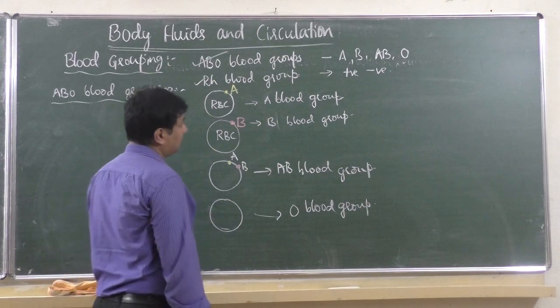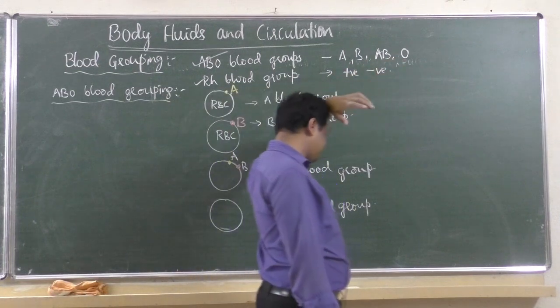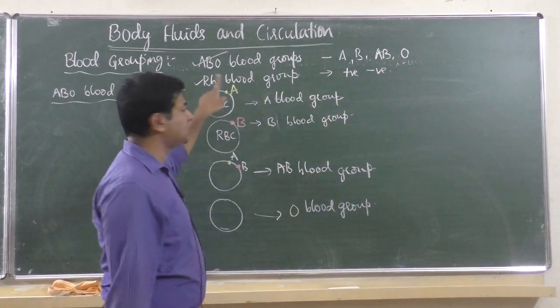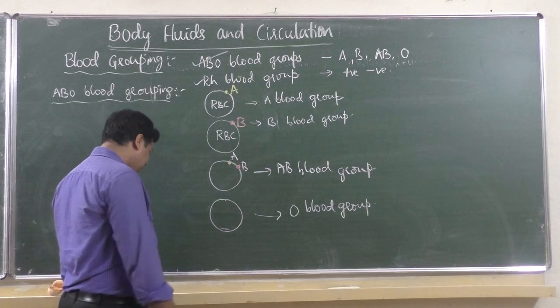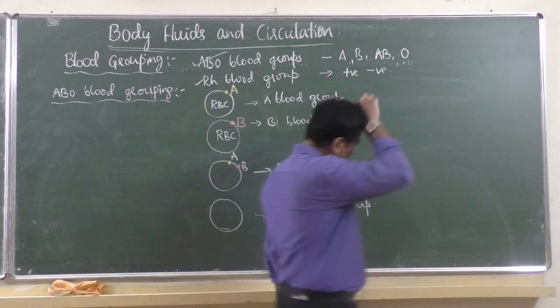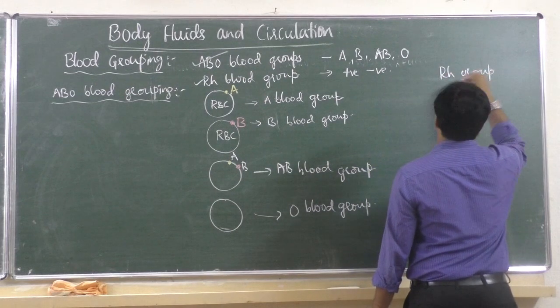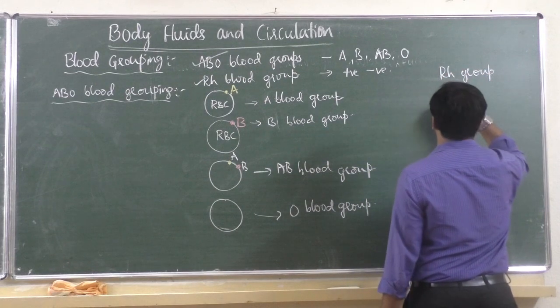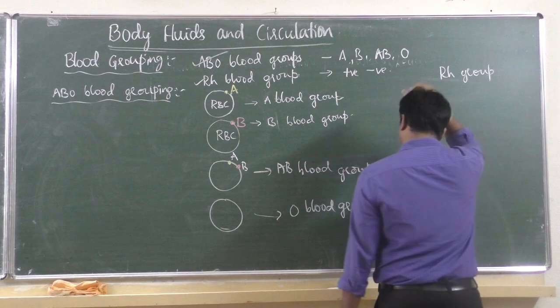We see blood group A, B or AB or O, which we just discussed, and the second type, RH group, is there. I'll tell you what RH is in detail later. RH group is to tell positive or negative.